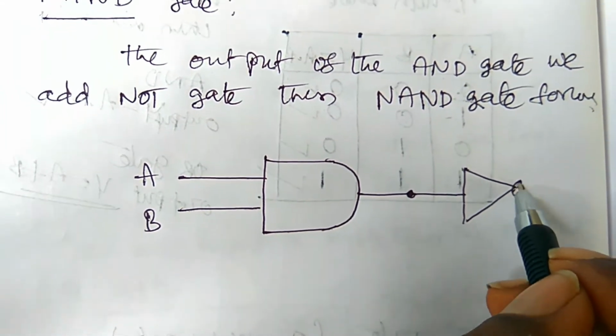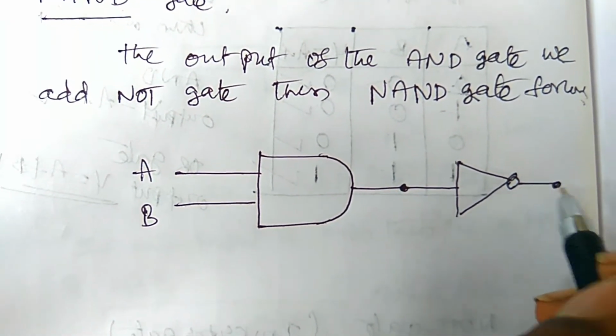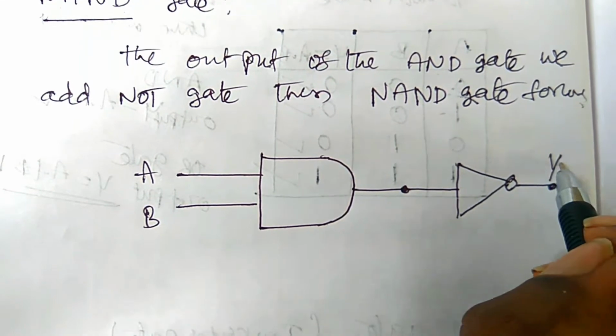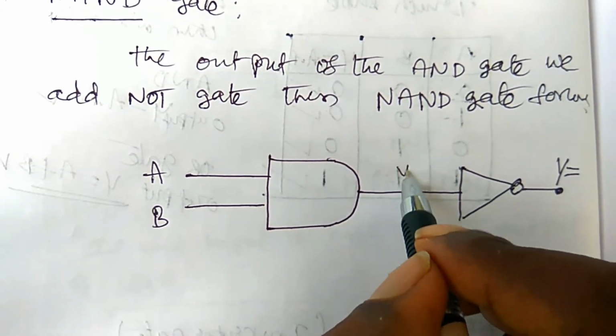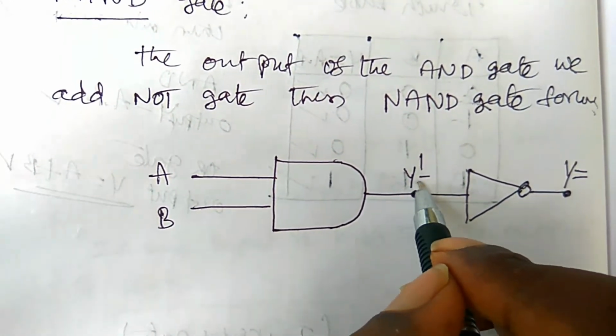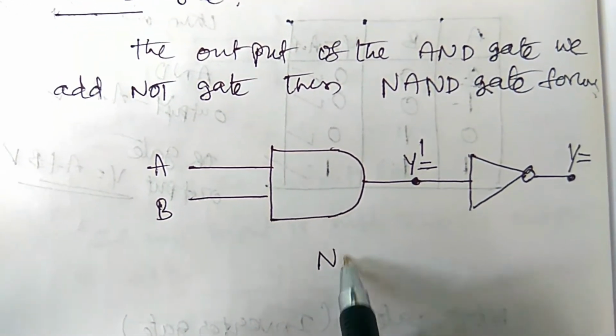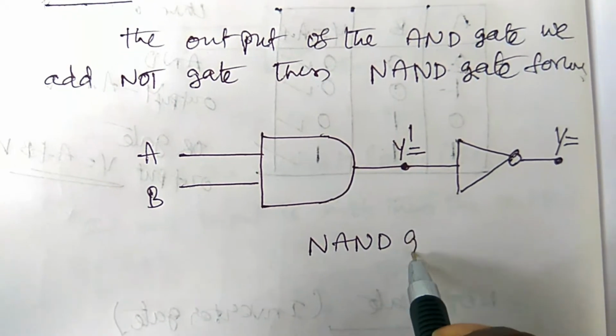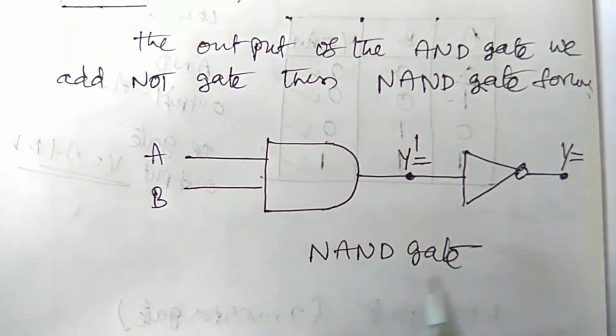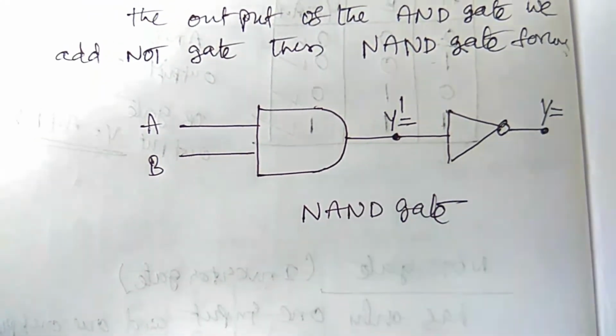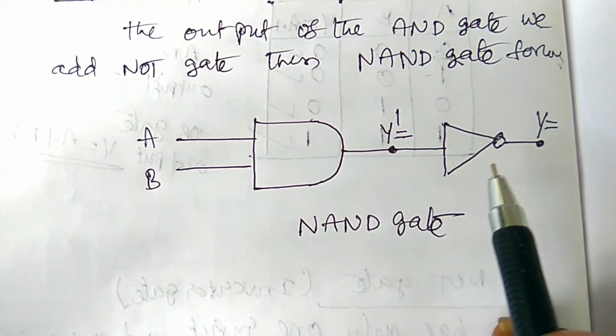So this is the NOT gate, and the final output is here. So this is Y, and here the intermediate value, that is Y dash. Okay, so here this is the NAND gate. The symbol of the NAND gate is: the output of the AND gate is fed to the NOT gate.